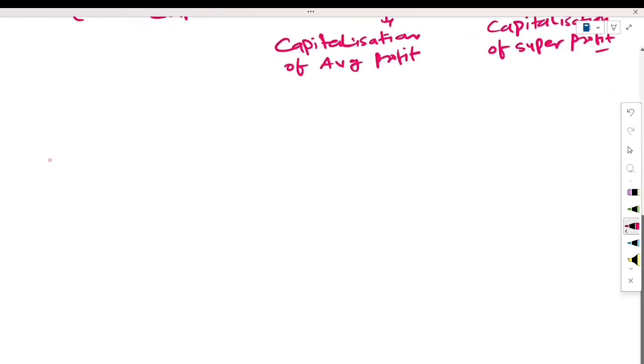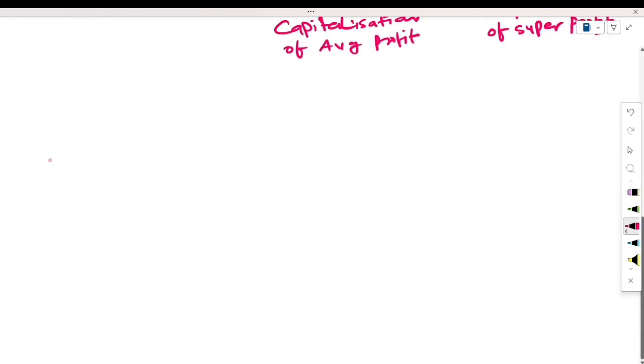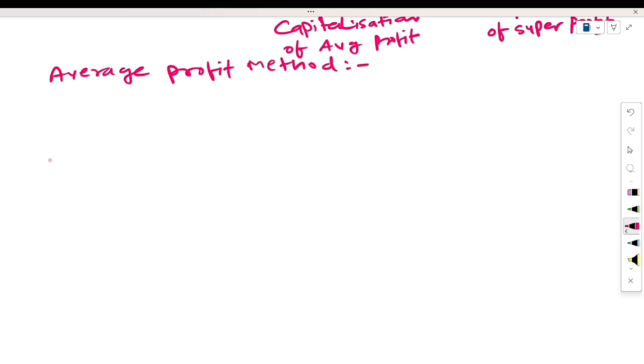Okay, now first of all we will learn how to calculate the valuation of goodwill by the average profit method. First of all we will calculate through the simple average profit method.